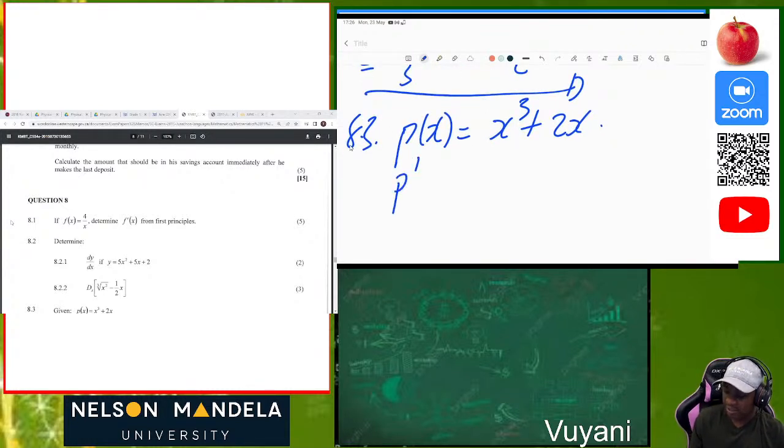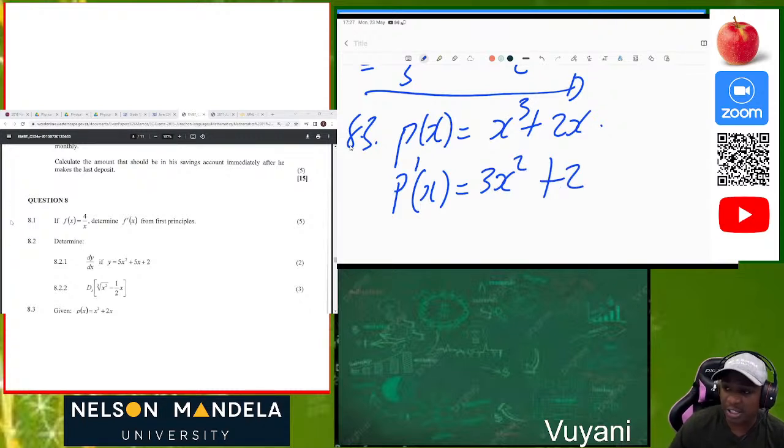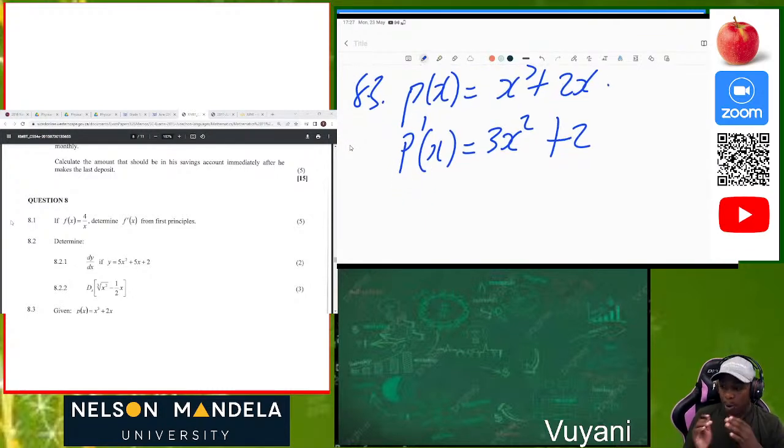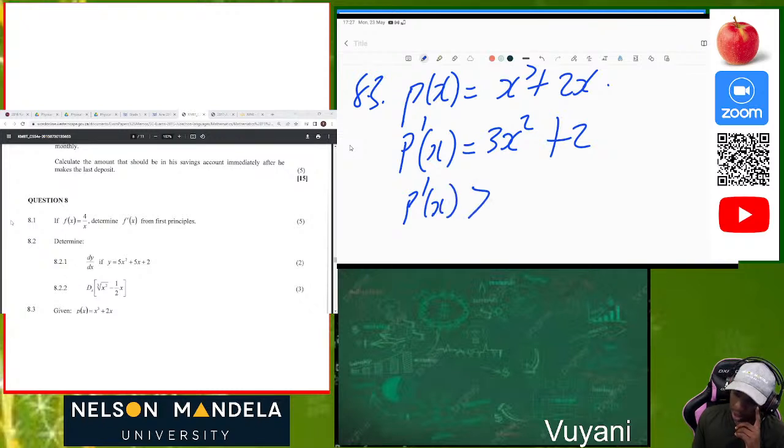So the first derivative is p prime of x is equal to 3 times x, that will be 3x, then 3 minus 1 to be 3x squared plus 2. So this is our first derivative. After that, what do we know? We must all understand that it is possible for you to determine all this by having the mindset that p prime of x must be greater or equal to 2 because of the y value which we are having here.